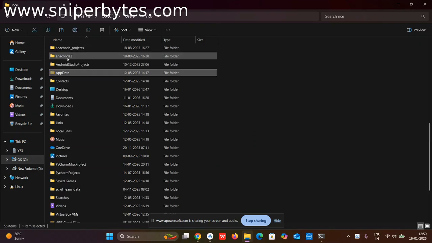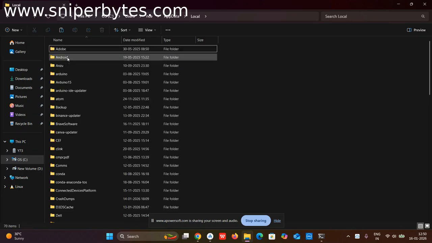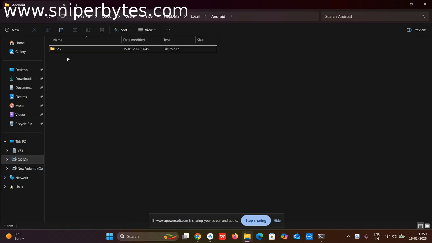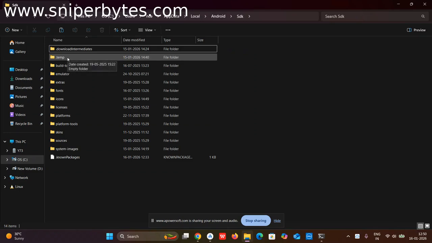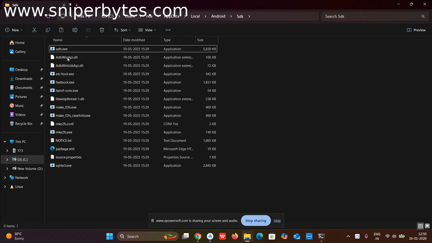Inside NCE, I'm going to AppData, then Local, then Android. Inside Android, this is the SDK that Android Studio has installed, and inside that, I'm going to platform-tools. Here I got this adb.exe.